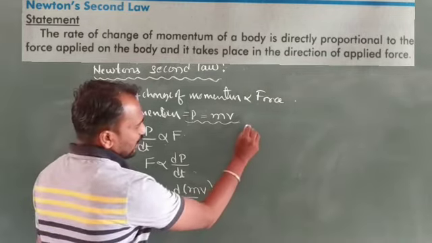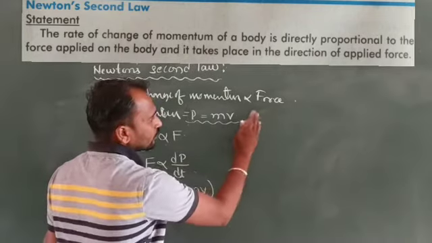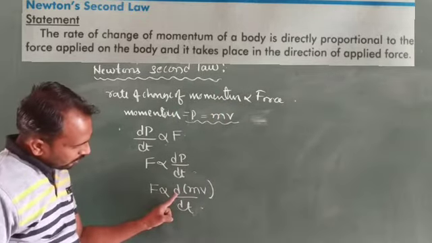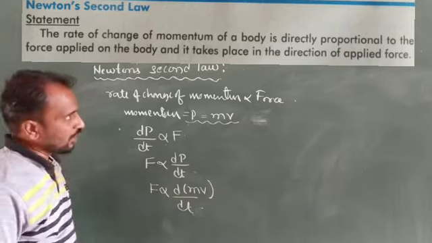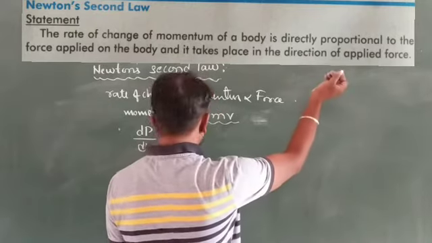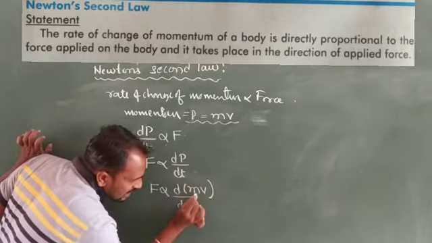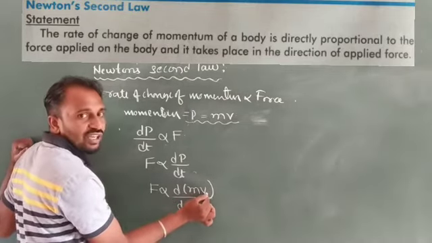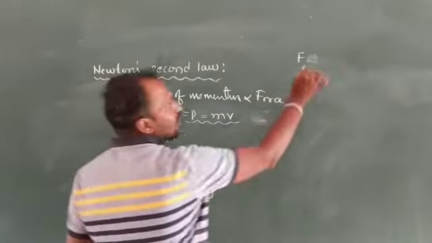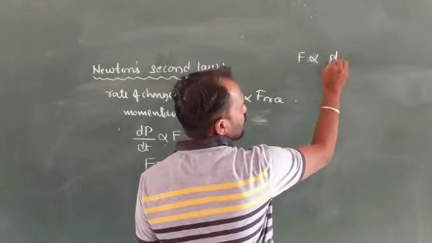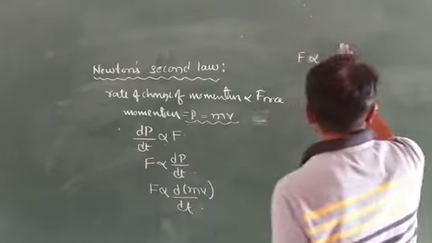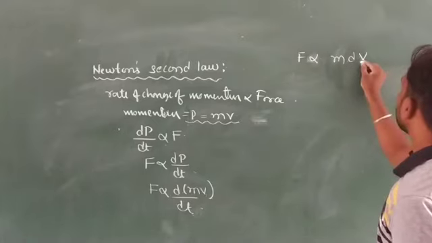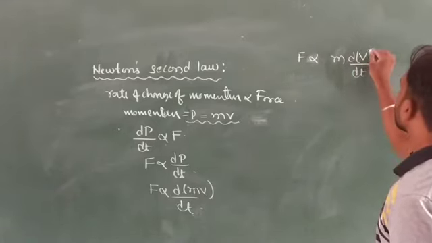So for this reason, F is directly proportional to d of (m into v) divided by dt. Here mass is a constant value and the velocity is a variable. It means the velocity changes with respect to time. So I will write this equation like that. Mass is a constant value m and the velocity changes with respect to time, it means dv divided by dt.